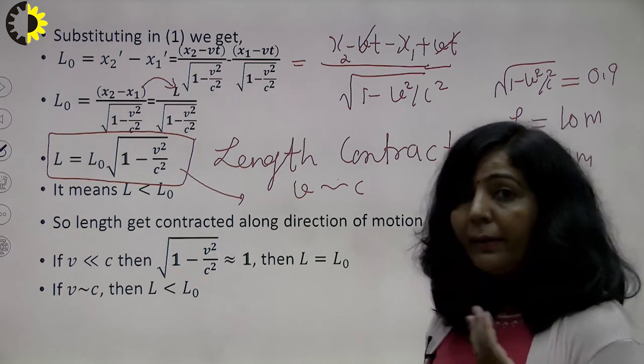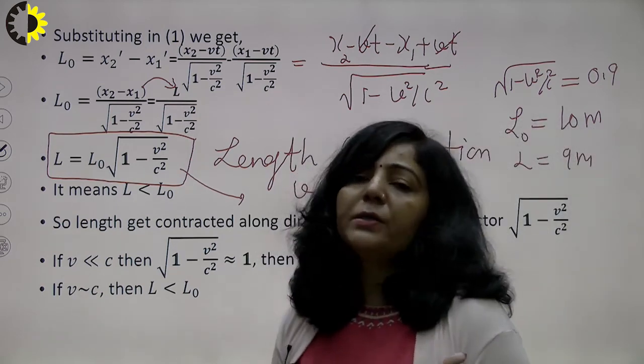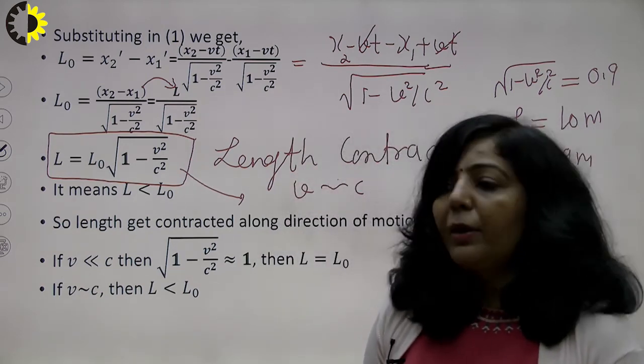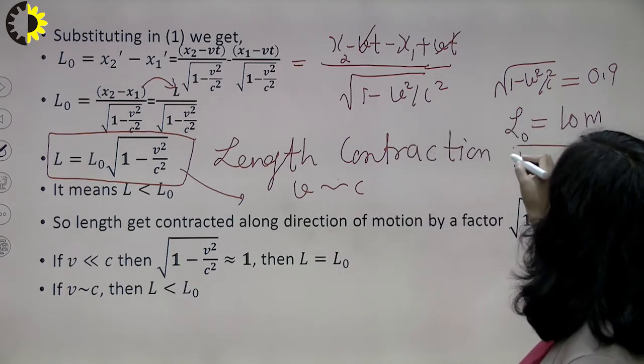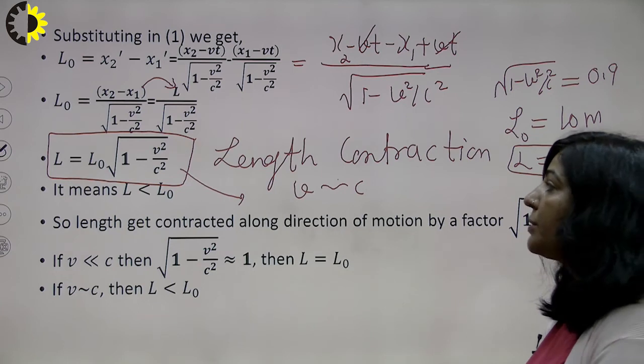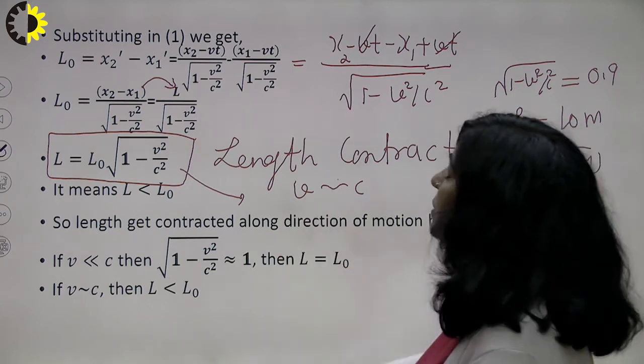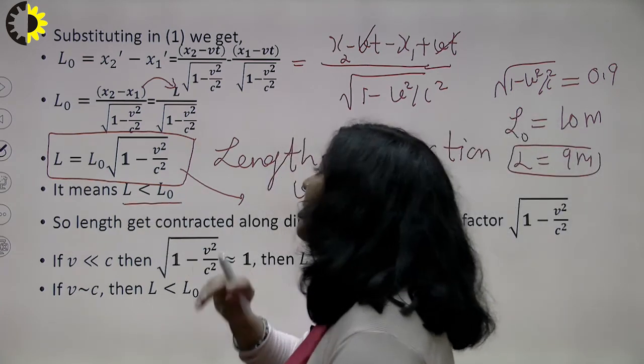It means the length of the object when it was at rest was equal to 10 meters. But when it is moving, then for a stationary observer there is a contraction in the length, and that length is 9 meters. So if v is comparable to c, L is always less than L naught.